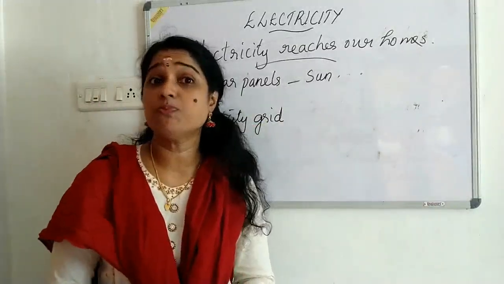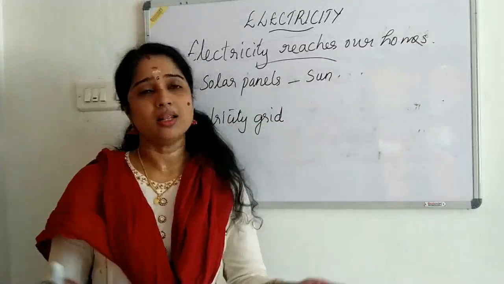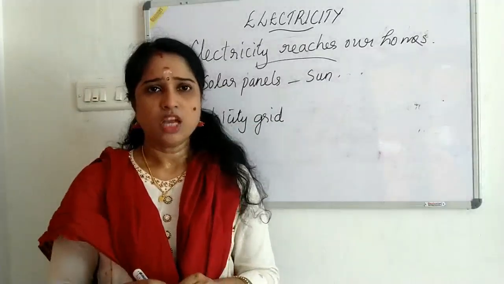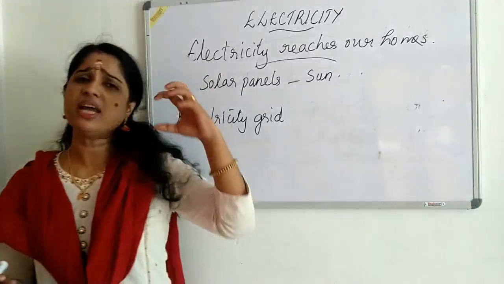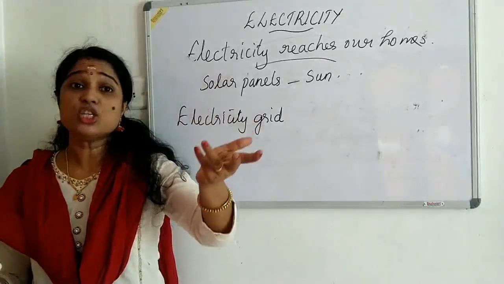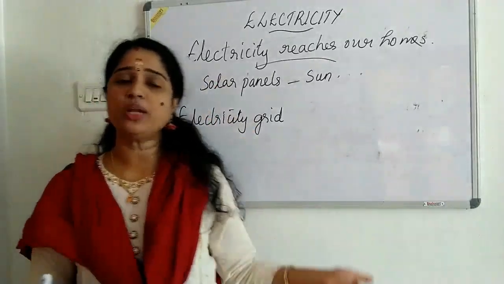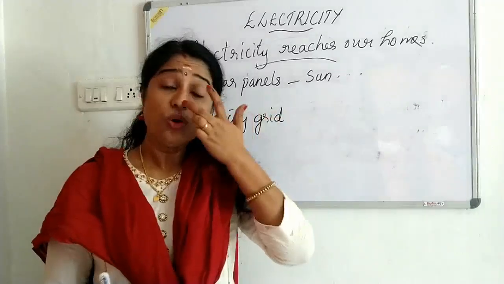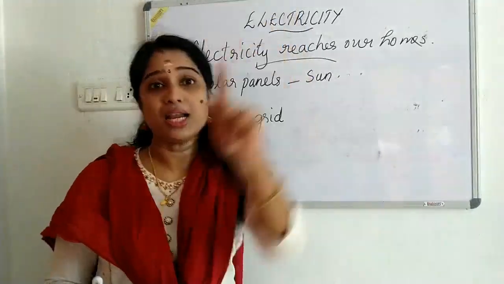And when we observe these main wires, we can see that they are not insulated. Even though electricity is passing through them at very high power, they are not insulated because it is too difficult to insulate all the wires, and they are always kept at a greater height also.